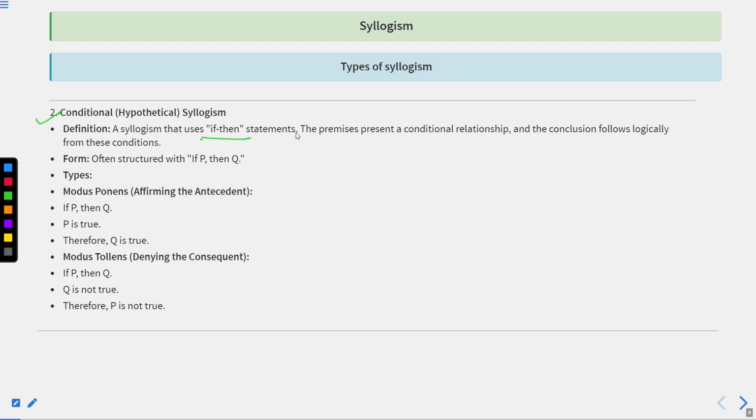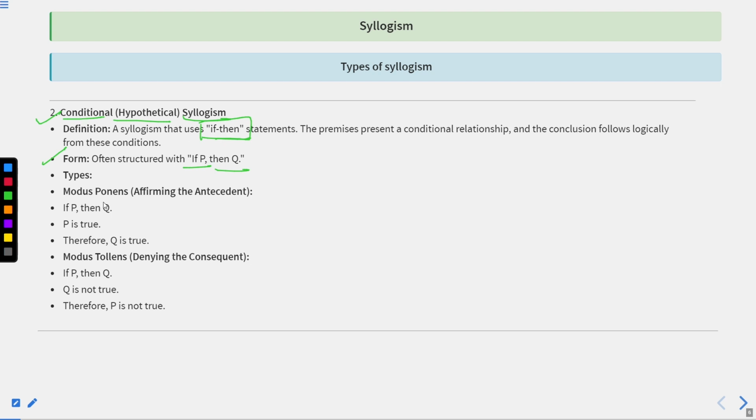But if you talk about conditional syllogism, seldom will you find any question related to it. Nevertheless, you should remember how to differentiate between the different types of syllogism, which is a very important point. Conditional or hypothetical syllogism uses the words if and then in the statements. If you find the words if and then in any statement provided in the syllogism, you can directly infer that this is conditional syllogism.